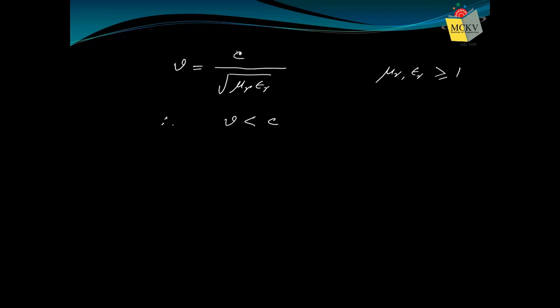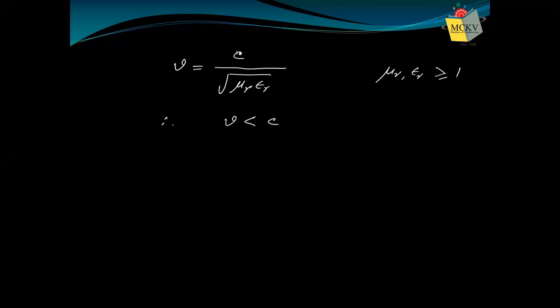So the velocity of an electromagnetic wave, when it propagates within a medium, reduces. That's why the velocity of light in free space is the maximum velocity. Whenever the electromagnetic wave enters a medium, its velocity decreases because of this reason.